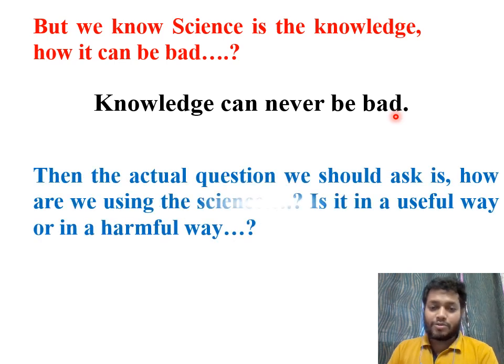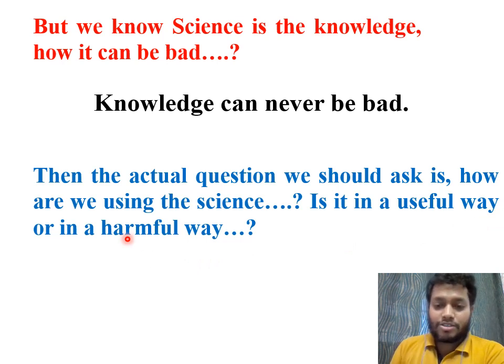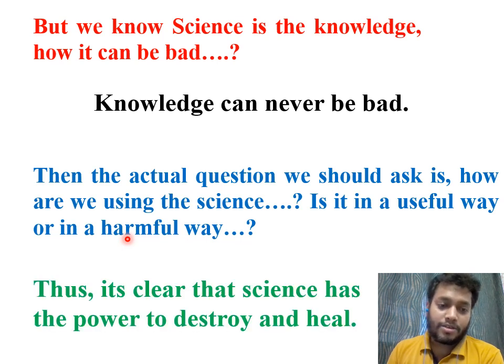So then we have to modify our questions, meaning our questions might not be correct. We had asked how science is bad, or is science bad. So the question should be: how are we using science? Is it in a useful way or in a harmful way? Then the answer will be right: the way we use science, it may give the result accordingly. Applied science has both parts, advantages as well as disadvantages. So it is clear that science has the power to destroy as well as to heal.